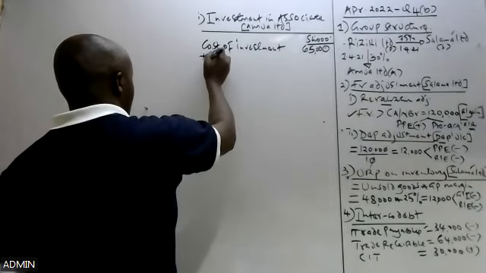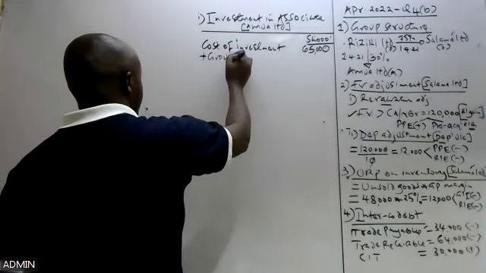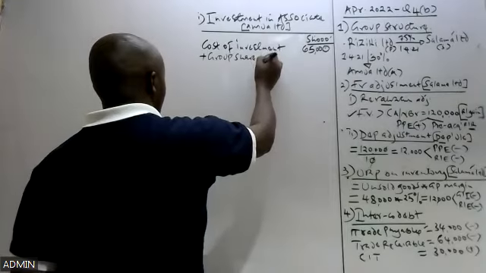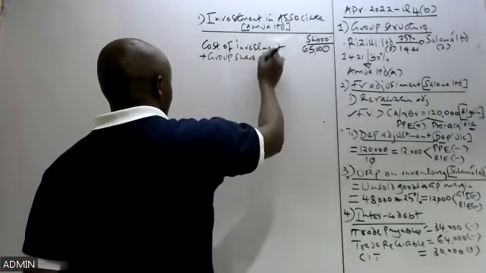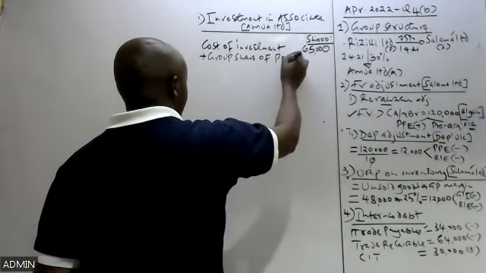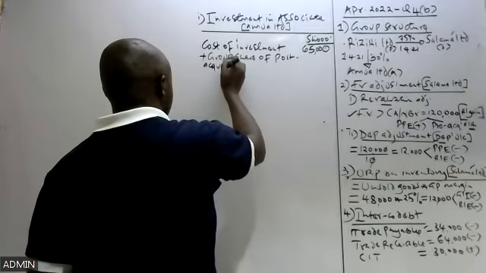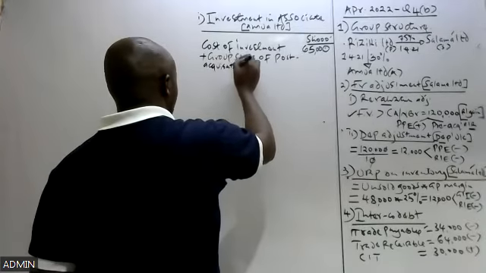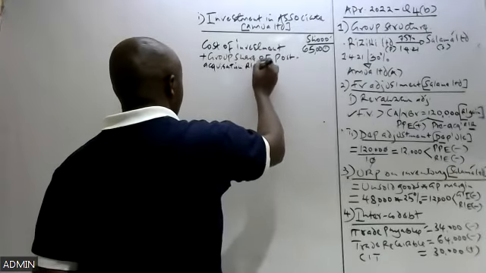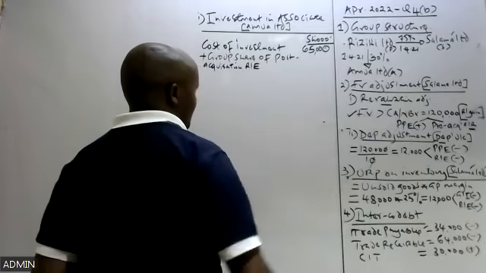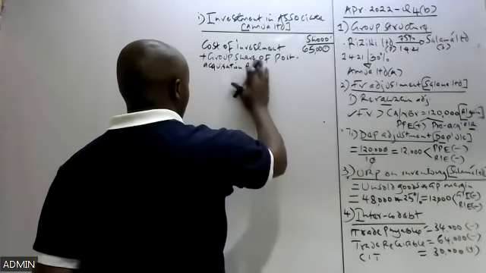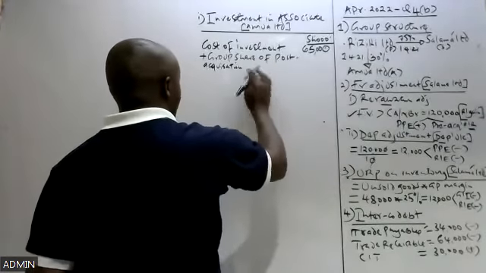And then to this, we said we add the group share of post-acquisition retained earnings. But in this question, we are told this company reported a loss.